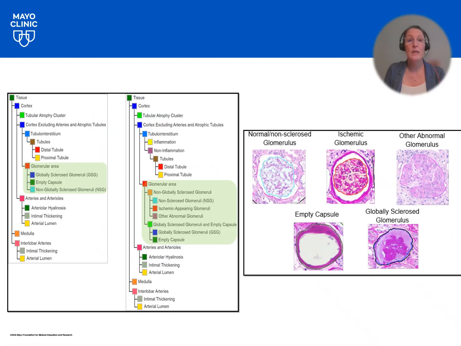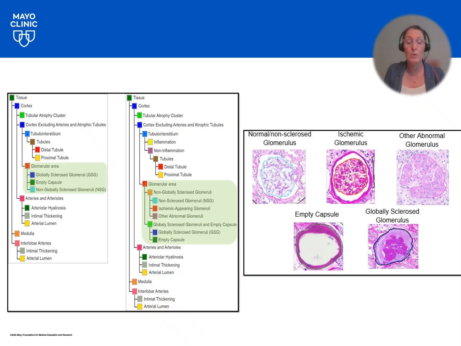We used a layer tree to organize tissue types and structures. Before I joined the project, the model had already been trained on tissue versus non-tissue, cortex versus medulla, arteries, and other structures. When I started, we had 3 subclasses of glomeruli shown on the left, highlighted in green. But during my time in the lab, we expanded the model to identify 5 subclasses of glomeruli shown here.